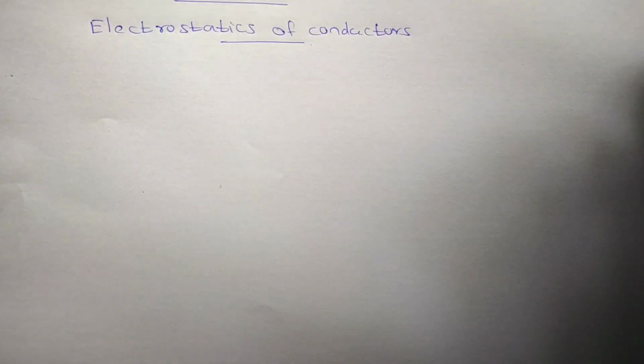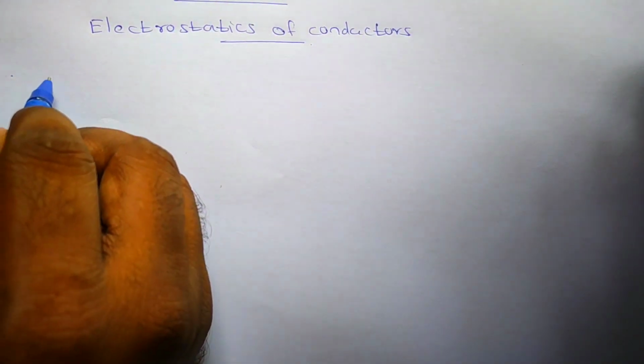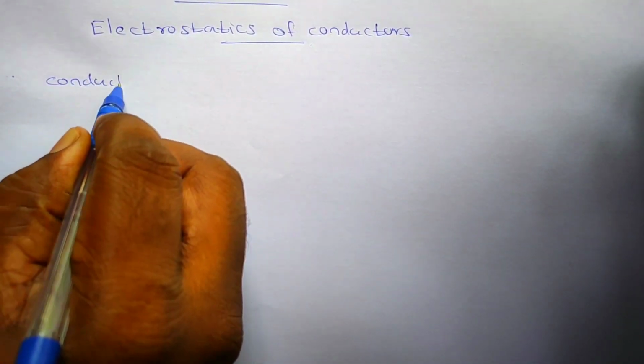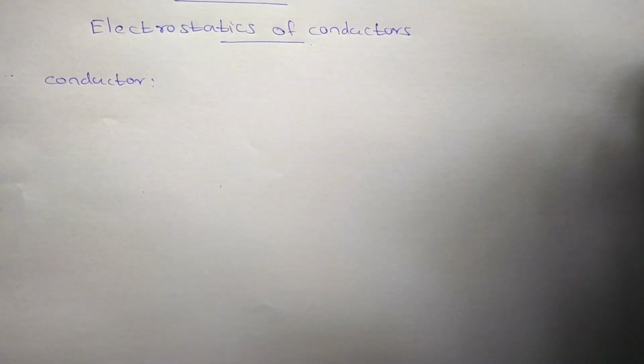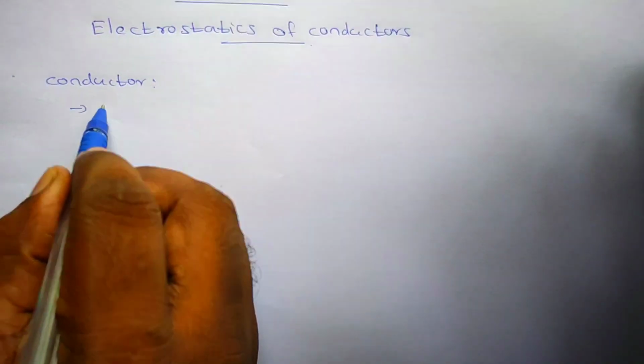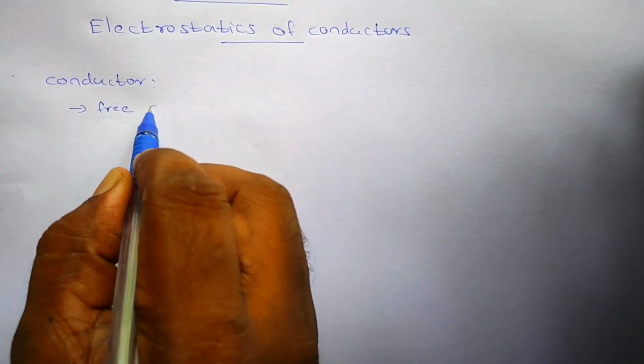In this video, I am going to discuss the electrostatics of conductors. That means, what is a conductor? A conductor means a substance which will conduct electricity. Why does it conduct electricity? Because it consists of free charge carriers.